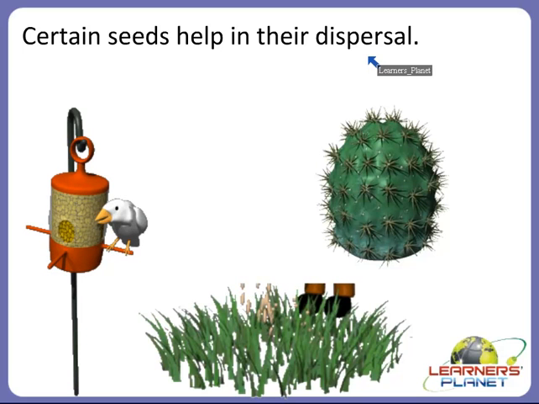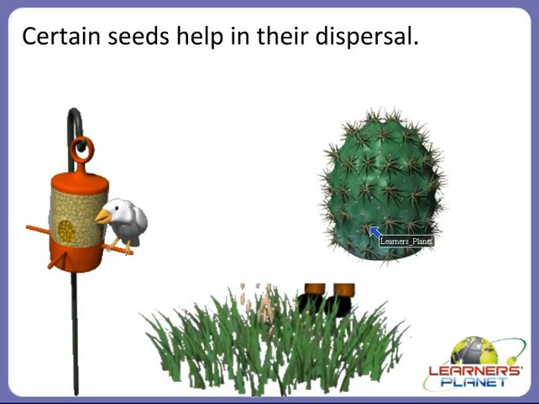How do they help in their dispersal? Because certain seeds have hooks, stiff hair, or spines which help in their dispersal. So what happens actually? Dispersal by animals takes place. How does it take place? Animals and human beings eat fruits and they throw away the seeds which grow into new plants. And certain seeds have hooks, stiff hair or spines which help in their dispersal. So the dispersal by animals also takes place in this way.